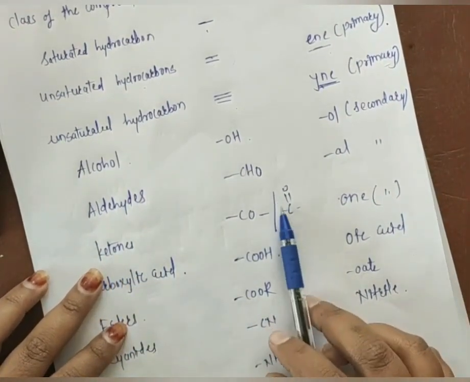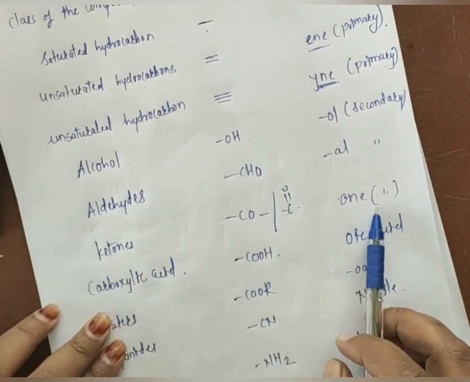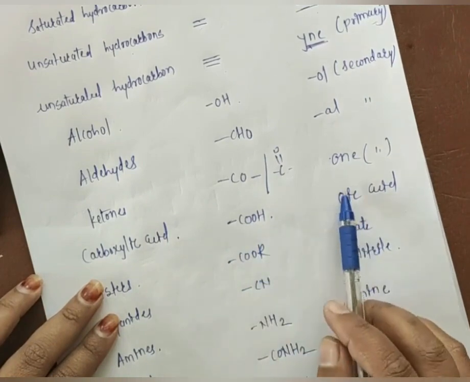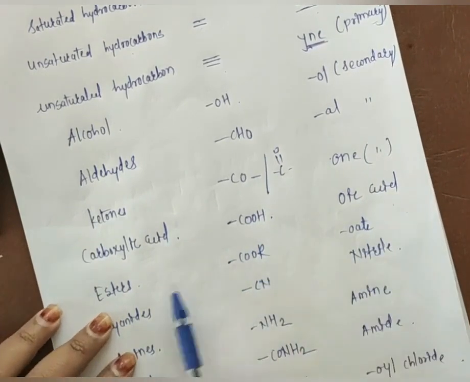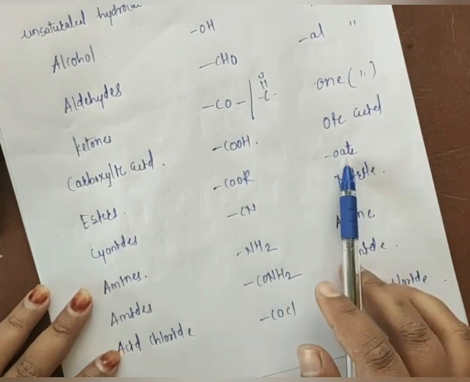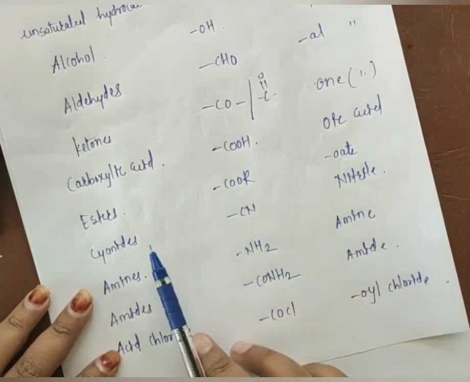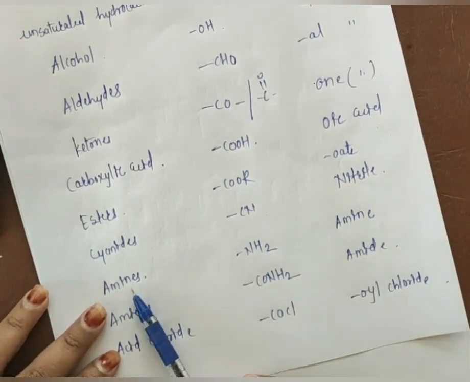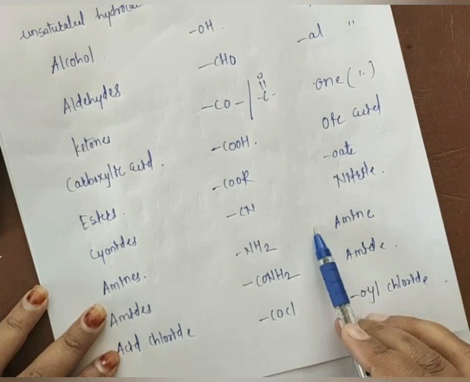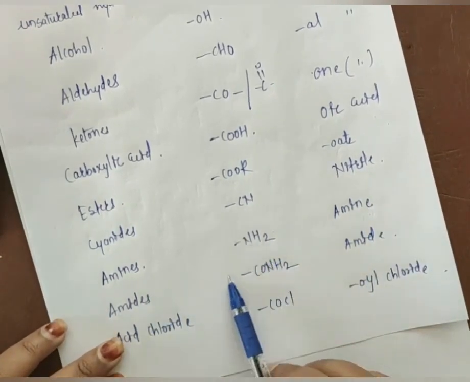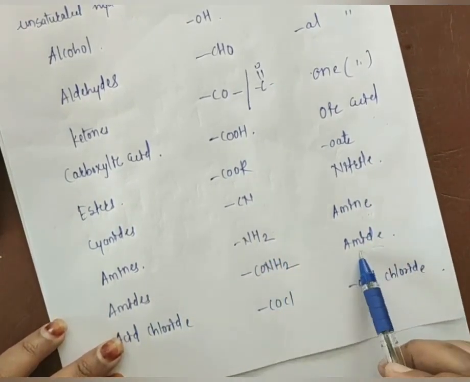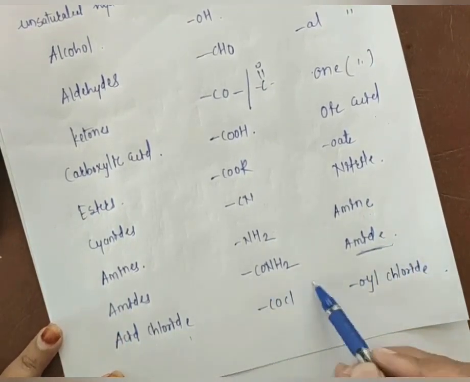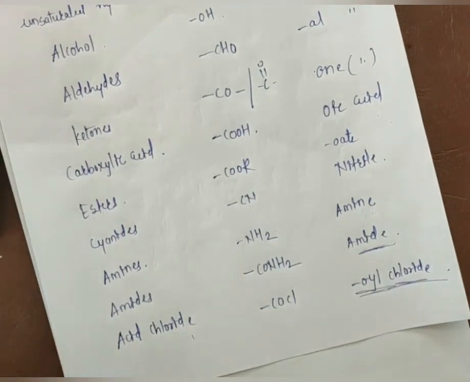Ketone, that is C double bond O. We have to use the suffix ONE. For the carboxylic acid, the functional group is COOH. We have to use OIC acid. For the ester, the functional group is COOR, and you have to use OATE. For the cyanide, the functional group is CN. You have to use nitrile. For the amines, the functional group is NH2. You have to use amine. For the amides, we have the functional group CONH2. Same, you have to use amide as a suffix. For the acid chloride, the functional group is COCl, and you have to use the suffix OYL chloride.